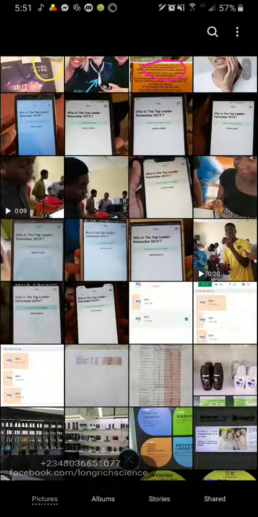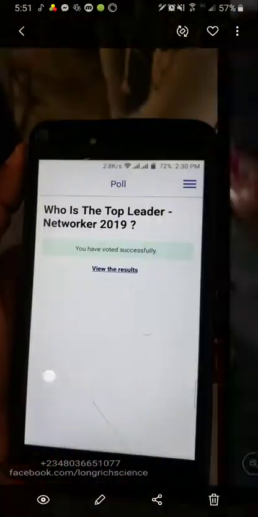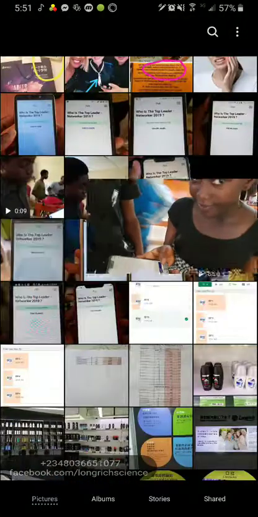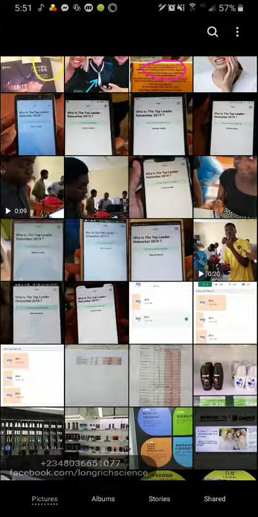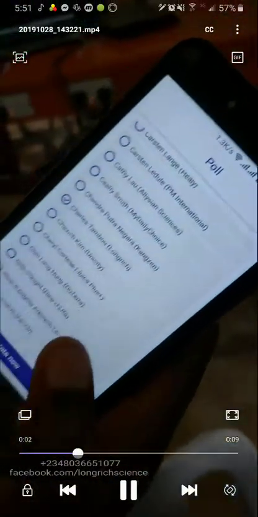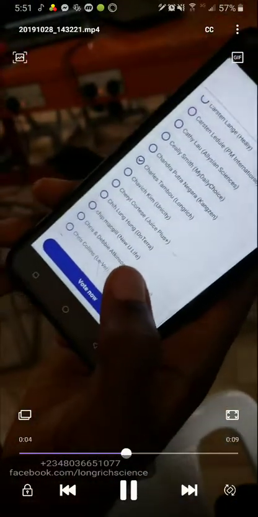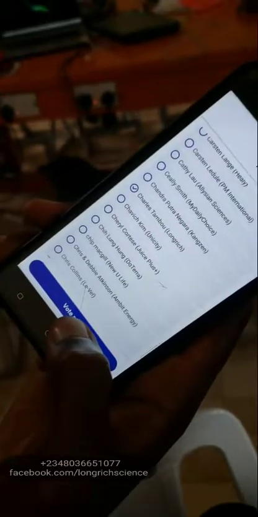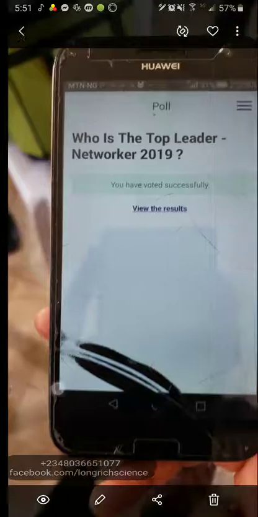Remember, anybody can vote. So don't just wait for only your own vote. Look for people who can vote. If they don't know how to vote, send them this video, or you can even send the app to them if they don't have data to download it, and use their accounts to vote. So here is where I'm actually using the account of a friend of mine to vote. After sending the app to him, I showed him how to vote. So this is what each and every one of you should do.